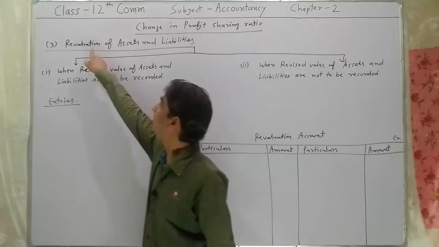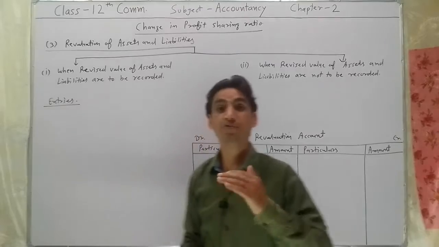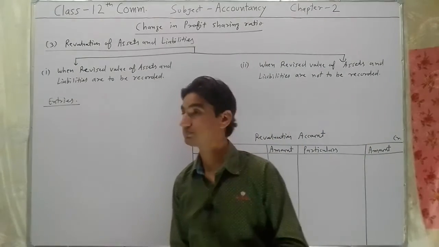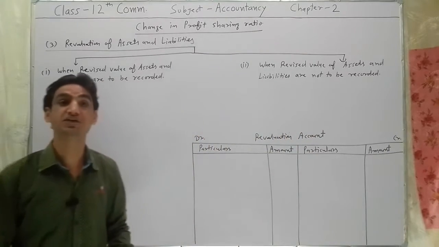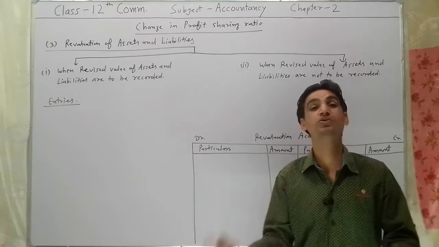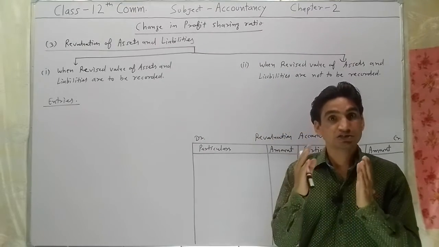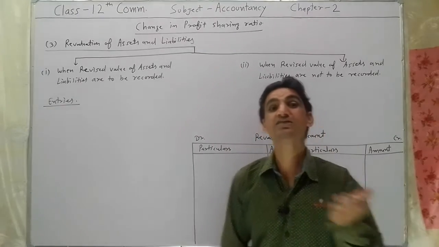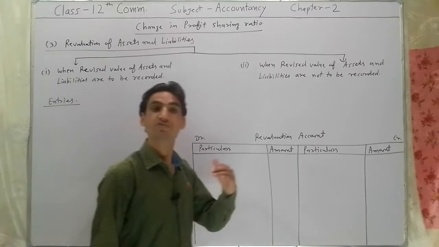Third adjustment is revaluation of assets and liabilities at the time when existing partners decide to change their profit sharing ratio. Whenever existing partners decide to change their profit sharing ratio, in such condition we must revalue the assets and liabilities of the firm, because some assets might have appreciated as well as some other assets might have decreased in value.